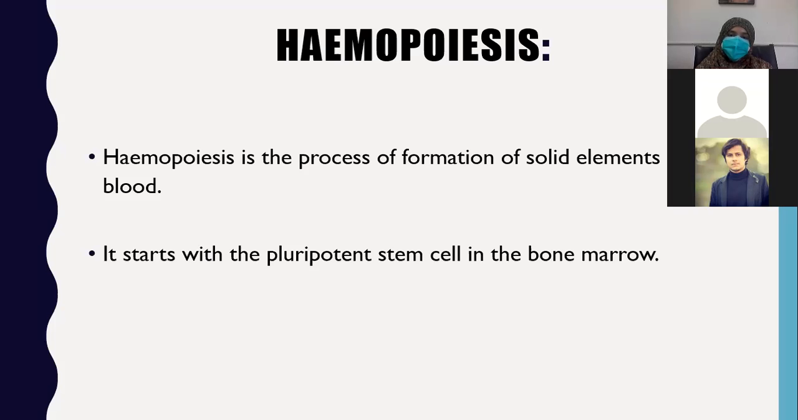It starts with the pluripotent stem cell in the bone marrow. As we all know, all the blood cells originate from pluripotent stem cells. Stem cells are present in bone marrow and they give rise to all the solid elements of blood, that are red blood cells, white blood cells, and platelets.